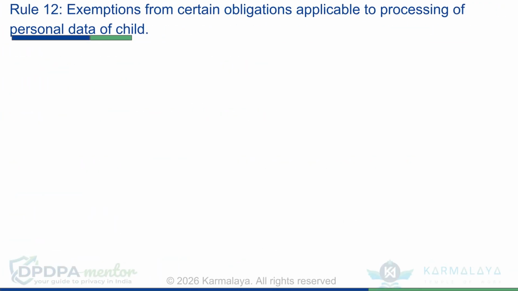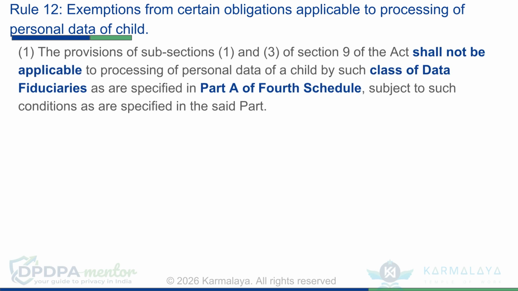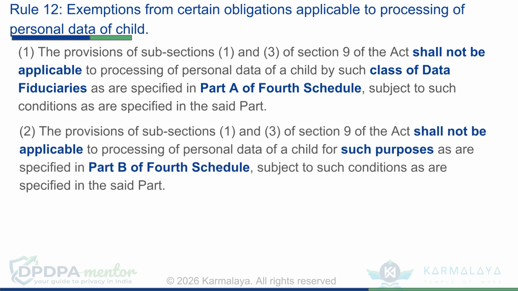Rule 12 provides exemptions from certain obligations for processing a child's personal data. These exemptions apply to specific classes of data fiduciaries mentioned in Part A of the 4th Schedule, and for specific purposes listed in Part B of the 4th Schedule, subject to stated conditions.